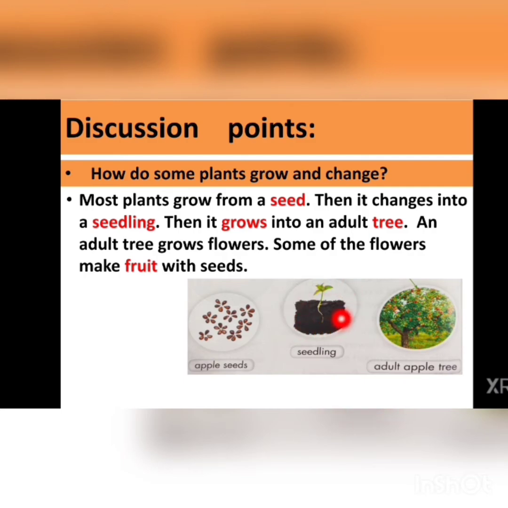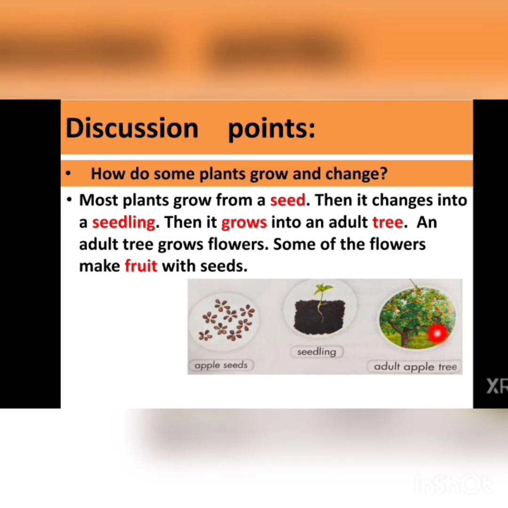When a young plant comes out from the seed, this situation is called seedling. Then after some time, it grows into an adult tree.